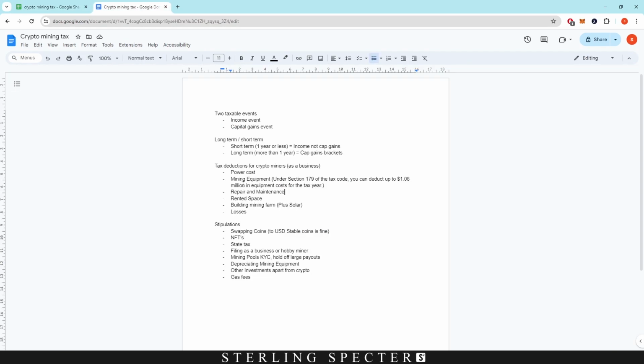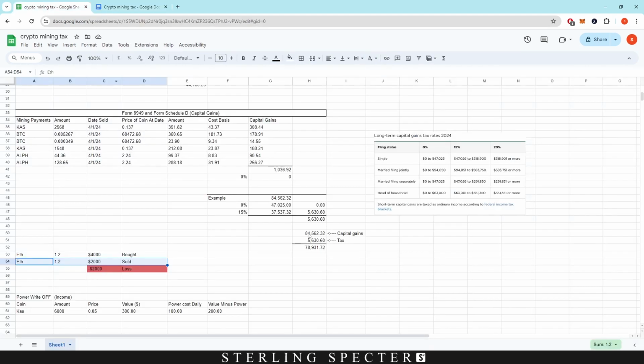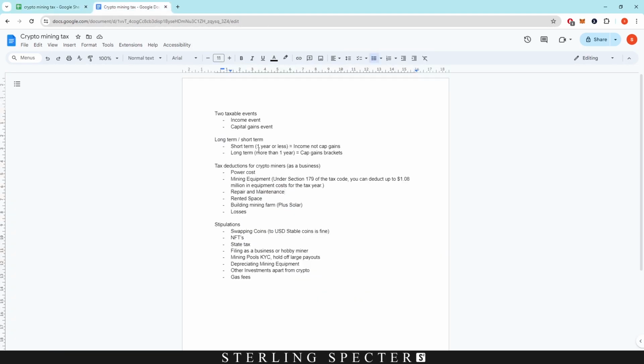Just one thing to note on the mining equipment, the depreciation for that, I don't really know what the rules are behind it. I'm pretty sure that there should be a standard rate of depreciation for it. However, I do believe that a lot of people will buy mining equipment just to write off some of the tax deductions later going forward in the future. I don't know how the rules are with depreciation. I'm not really too into the crypto mining scene in America just because I'm in the UK. So that's something that you'll have to research, or maybe some people can put it in the comments, what the depreciation rate is for mining equipment in the US. And now we should move on to the capital gains side of the video.